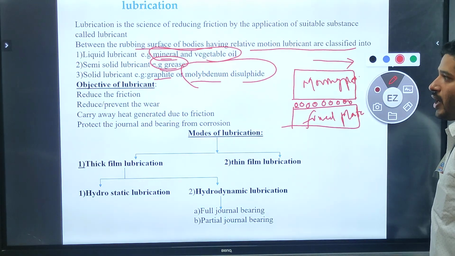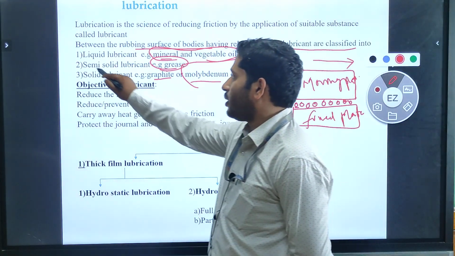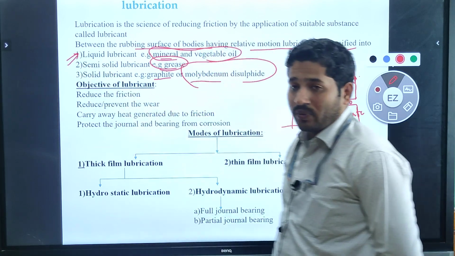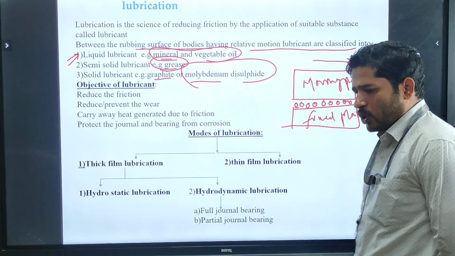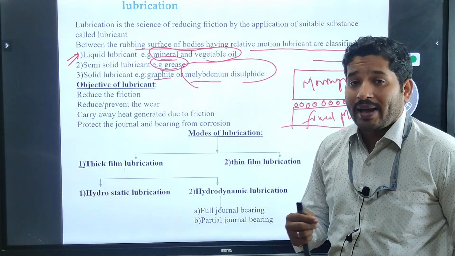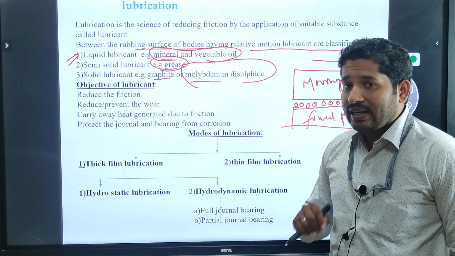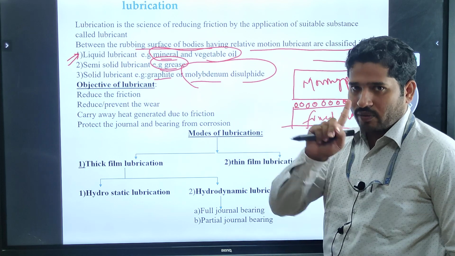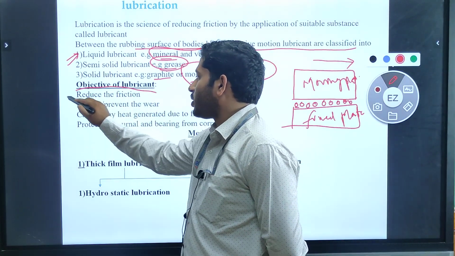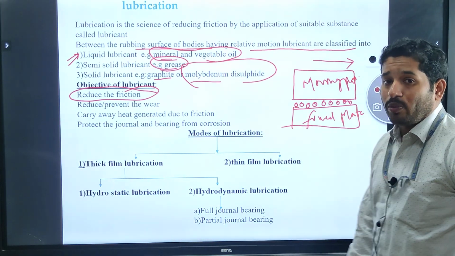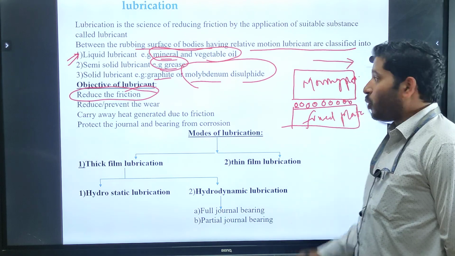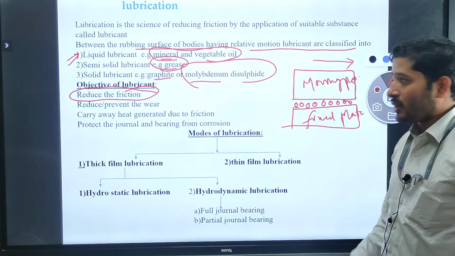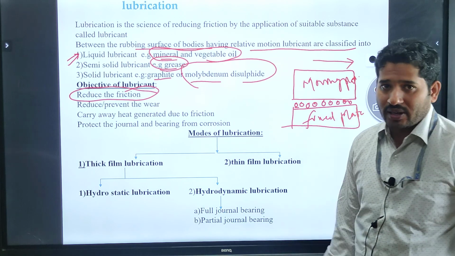But almost always we give more priority to liquid lubricant, which we supply in the bearing. So what are the objectives of the lubricant? Why am I using this lubricant? What is the main intention? Our intention is to reduce friction. First, we want to reduce friction. For that reason we use lubrication between the moving plate and the fixed plate. The moving plate we can call the journal, and the fixed one the bearing. Is it right?